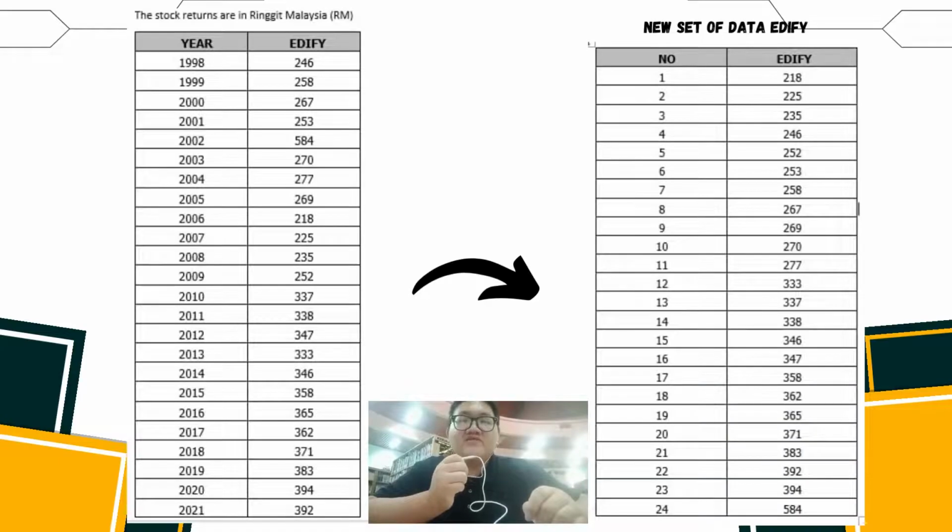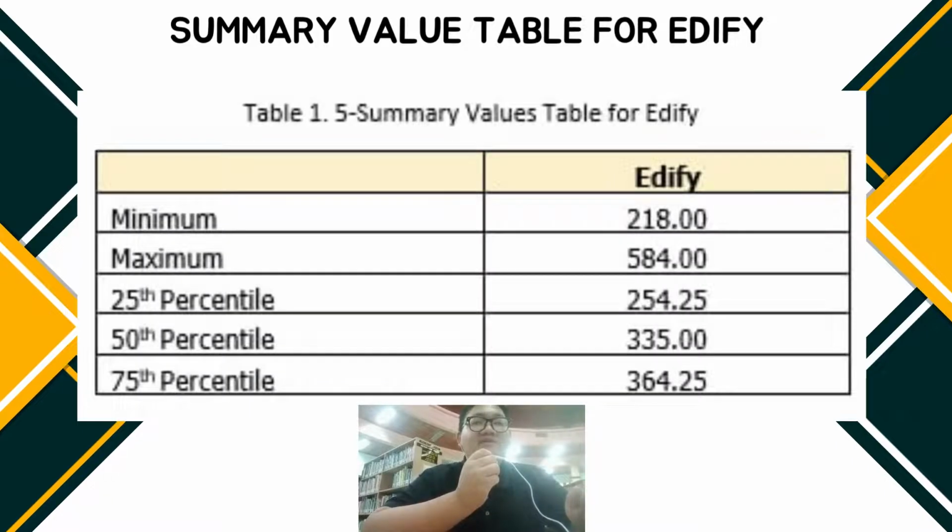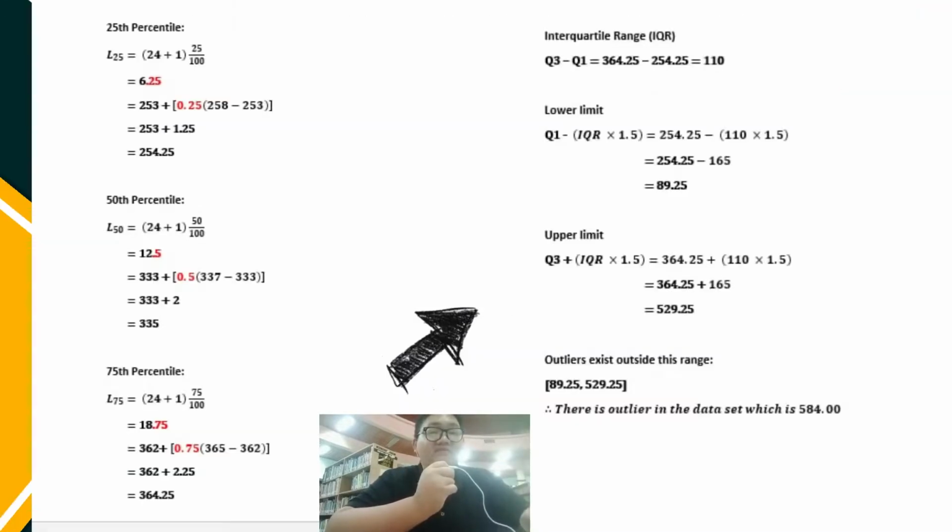For the Edify data, we also need to arrange the numbers to find the minimum up to the maximum number and the sample size. So this is the summary values table for Edify. The minimum is 218, maximum is 584, 25th percentile is 254.25, 50th percentile is 335, and 75th percentile is 364.25. Same as the previous formula, this is the way we find the percentile, IQR, lower limit and upper limit. After we get the lower limit and upper limit, we can find the outlier in the dataset, which is 584.00.